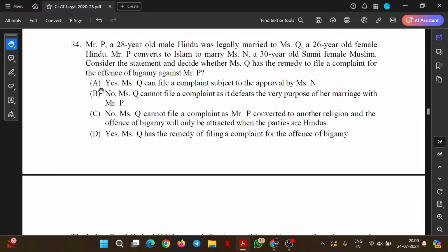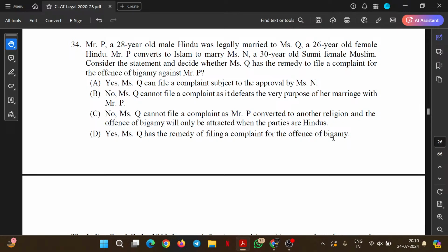Bigamy? No, Miss Q cannot file as it defeats the very purpose of marriage with Mr. P. No. Miss Q can file a complaint subject to the approval by Miss N. No. Miss Q cannot file a complaint as Mr. P converted to another religion and the offense of bigamy will not apply. No. Yes, Miss Q has the remedy of filing for the offense of bigamy.